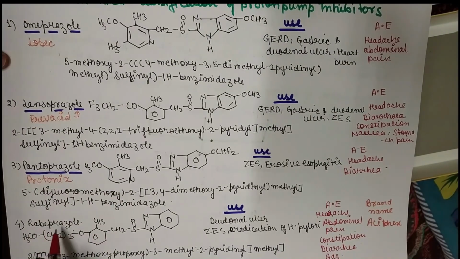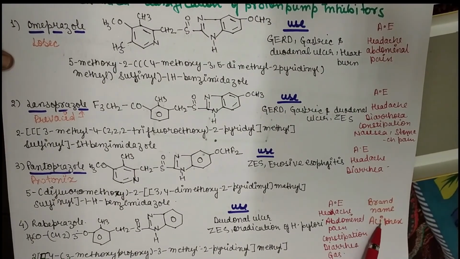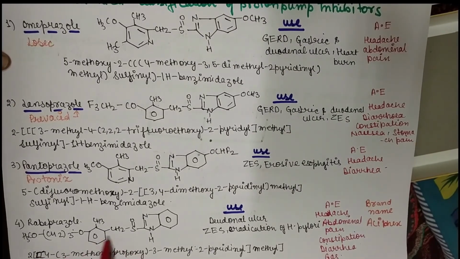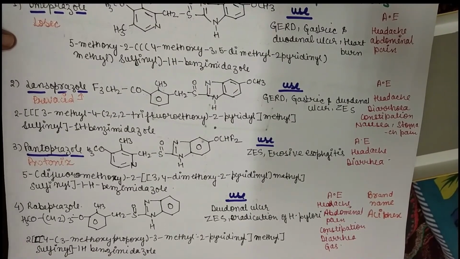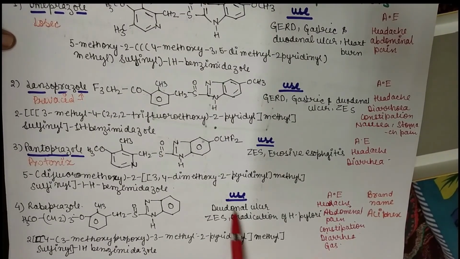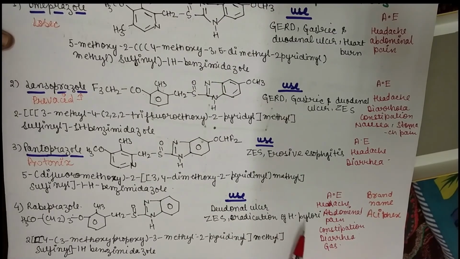Next drug is Rabeprazole, and its brand name is Aciphex, ACIPHEX. And this is the chemical structure of Rabeprazole, and this is the IUPAC nomenclature for Rabeprazole. It is used in duodenal ulcer, ZES, and eradication of H. pylori, that is Helicobacter pylori.